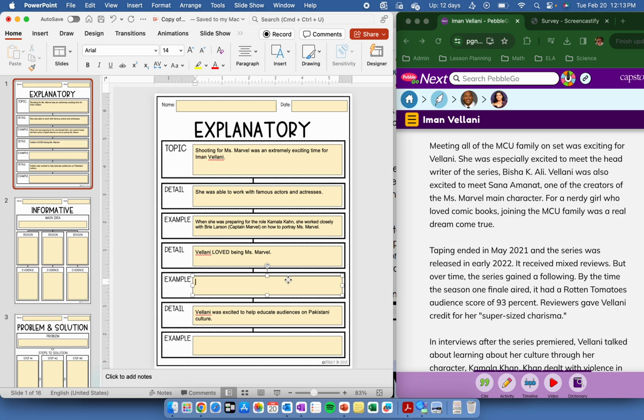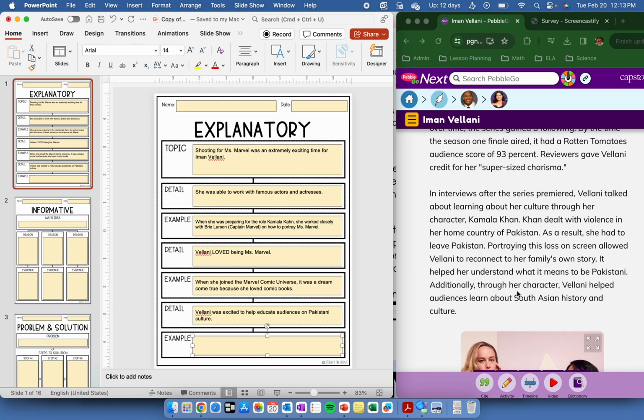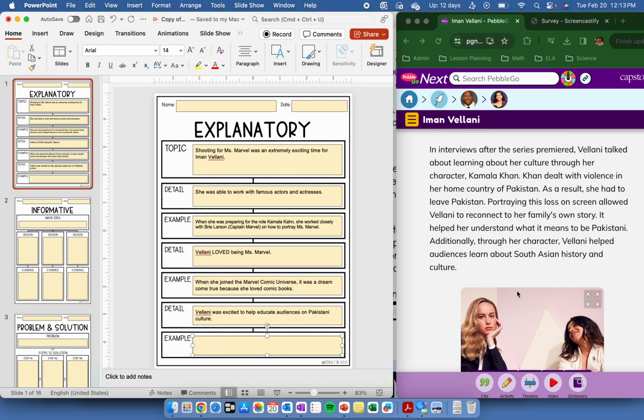So I'm going to write right here, example. When she joined, I'm going to put MCU too, or Marvel Comic Universe, because my readers, I haven't introduced it yet. When she joined the Marvel Comic Universe, it was a dream come true because she loved comic books. Okay? And then, let's see. So that goes along with she loved being Ms. Marvel. Then I also wrote that she was excited to help educate audiences on Pakistani culture.